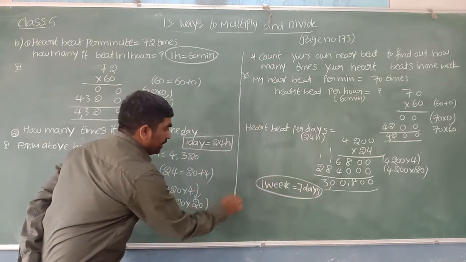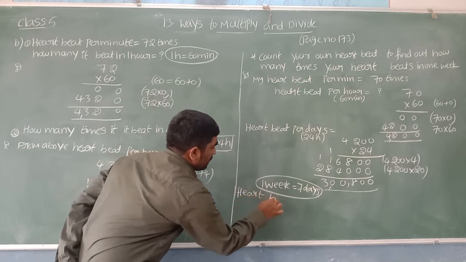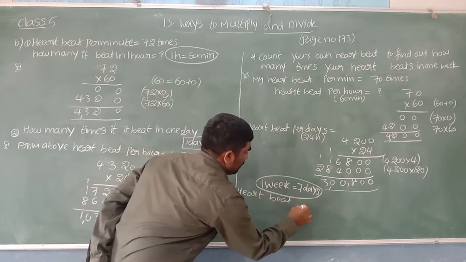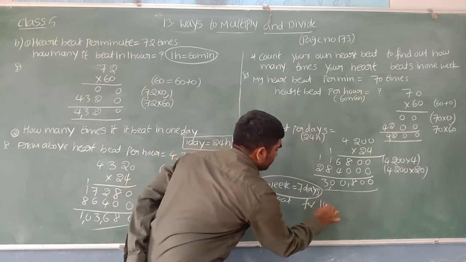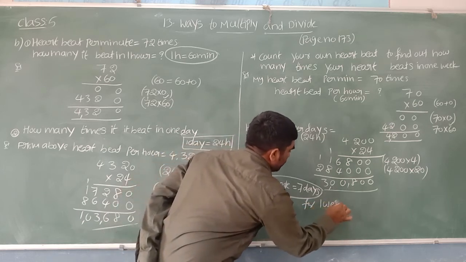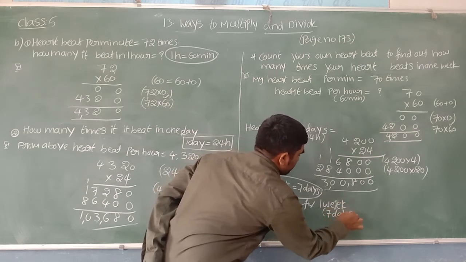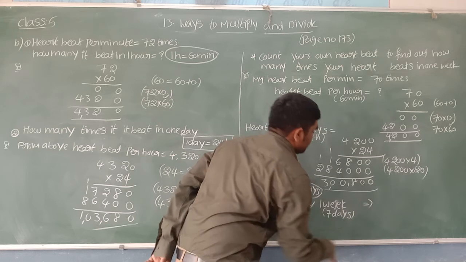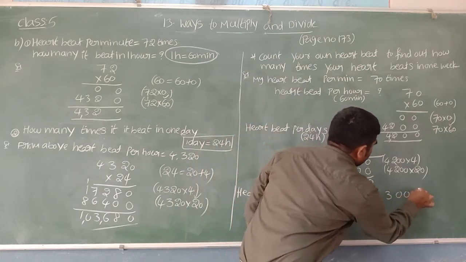So how can I calculate heartbeat per week, beta? Yes, you can write here heartbeat for 1 week. In bracket you can write 7 days. How can I calculate this? Sir, 1 day it is 3,800 times.